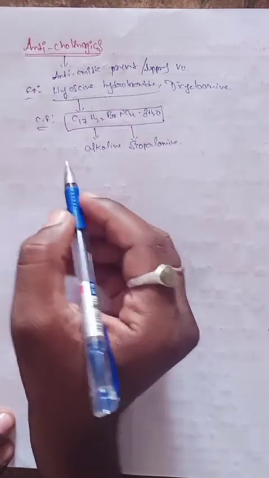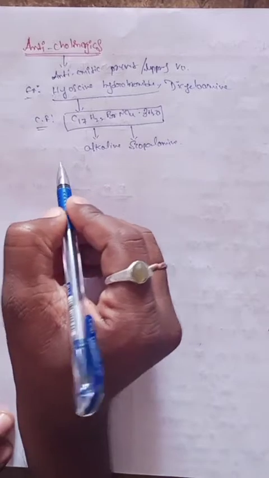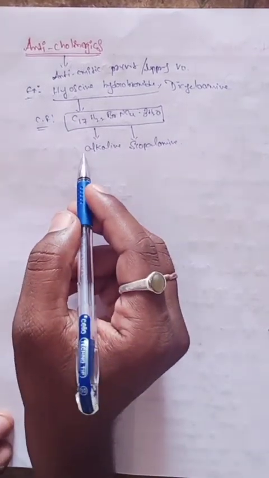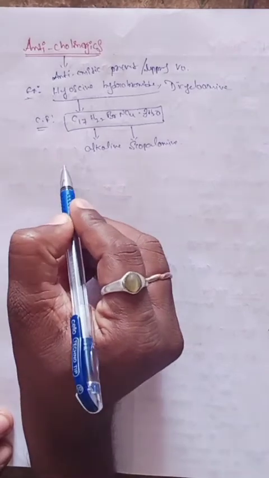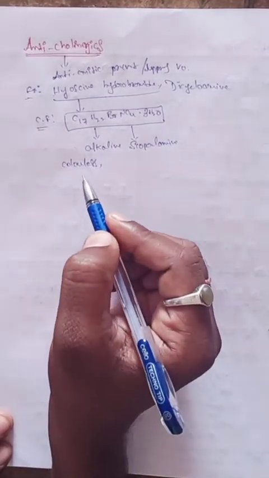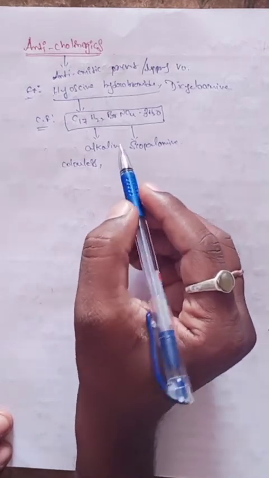What are the physical characteristics of hyoscine hydrobromide? It is a colorless substance, a white crystalline powder.